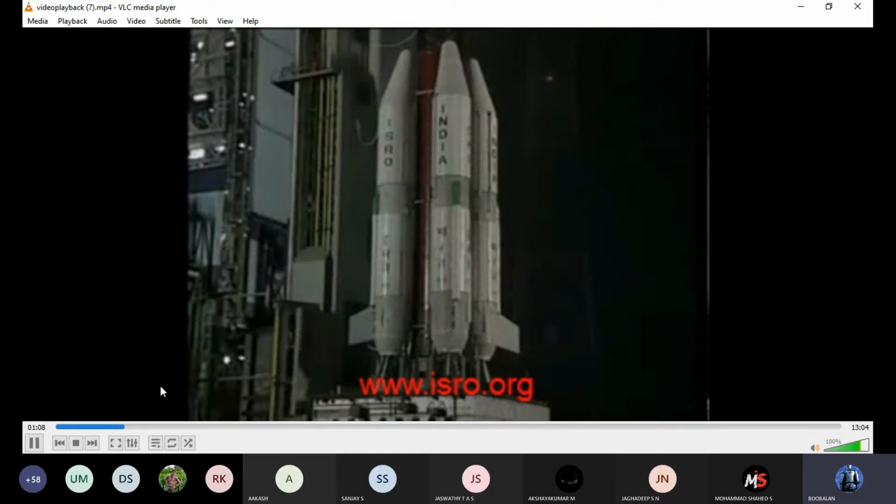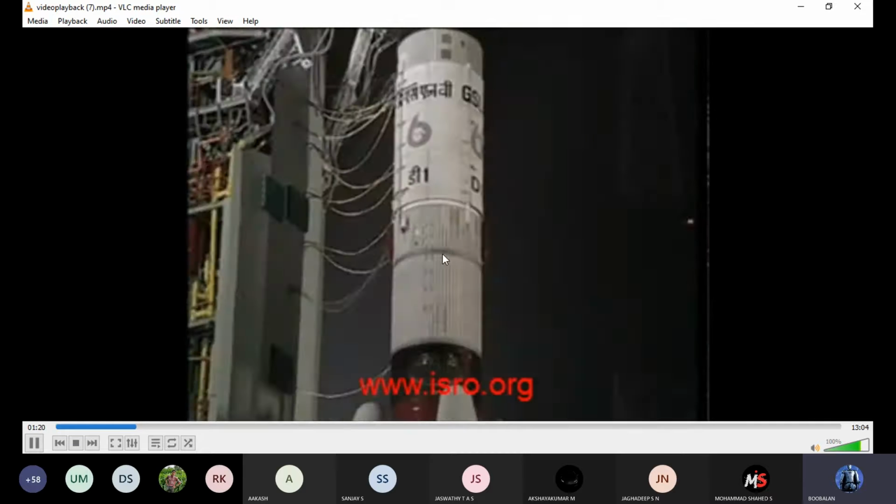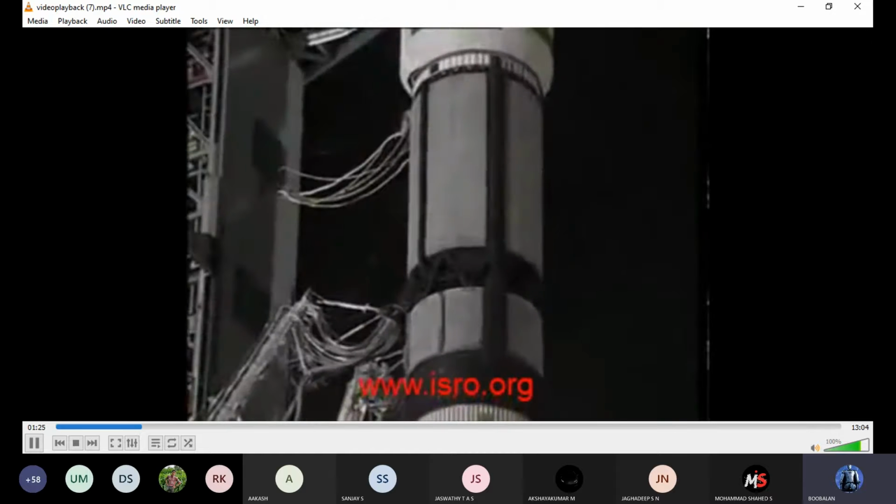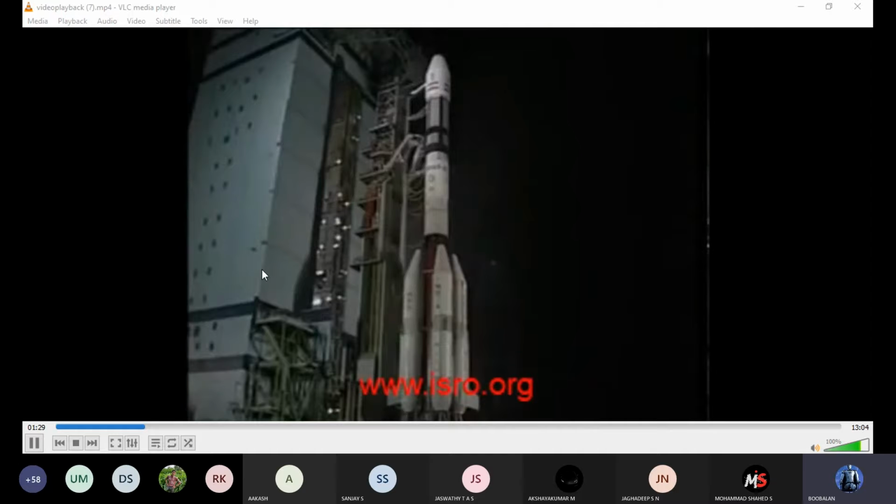The first stage consists of a solid propellant booster, one of the biggest of its kind in the world, as the core, with 4 liquid strap-ons. While the second stage is a liquid stage, the third stage is a cryogenic stage, using liquid hydrogen and liquid oxygen as propellants. The spacecraft and the equipment